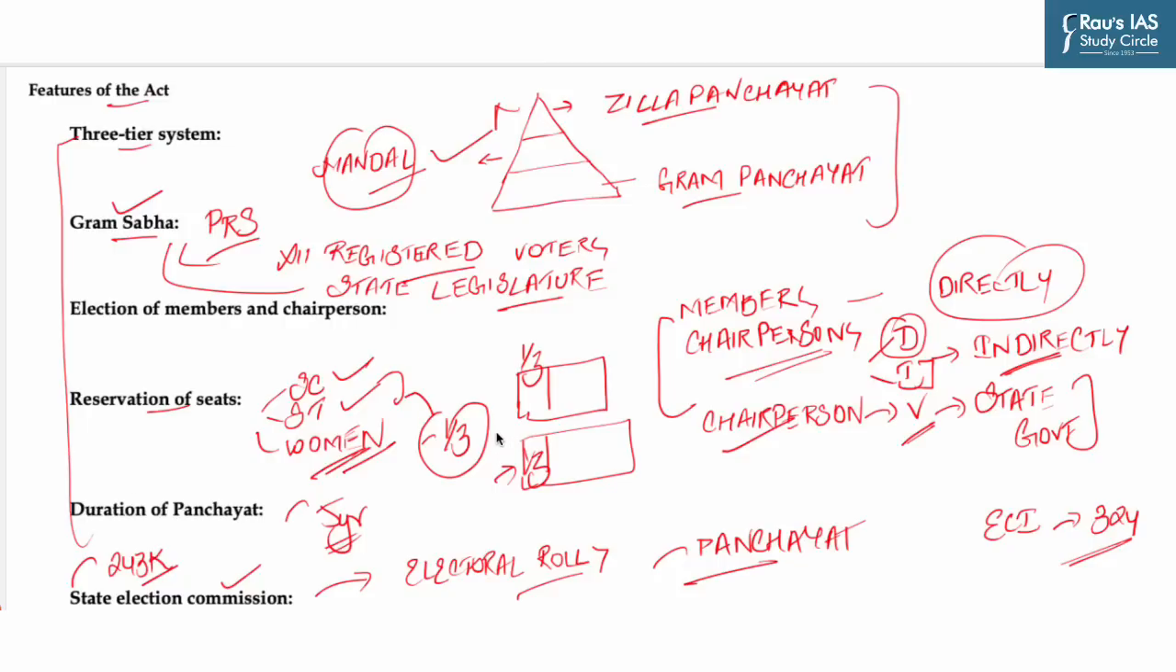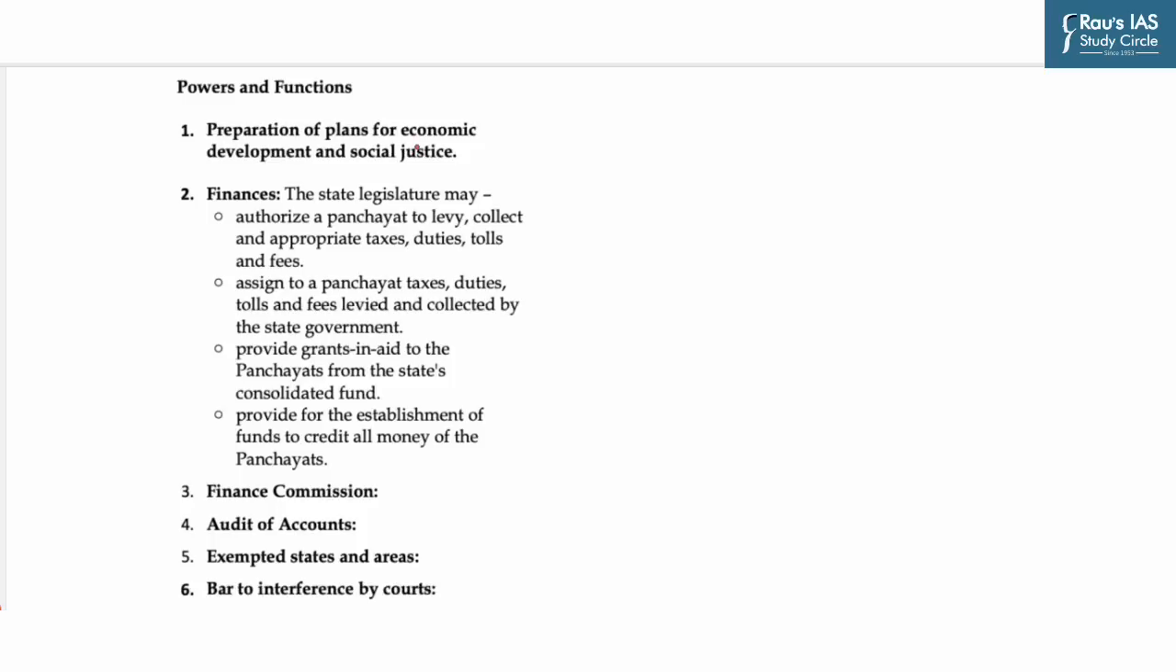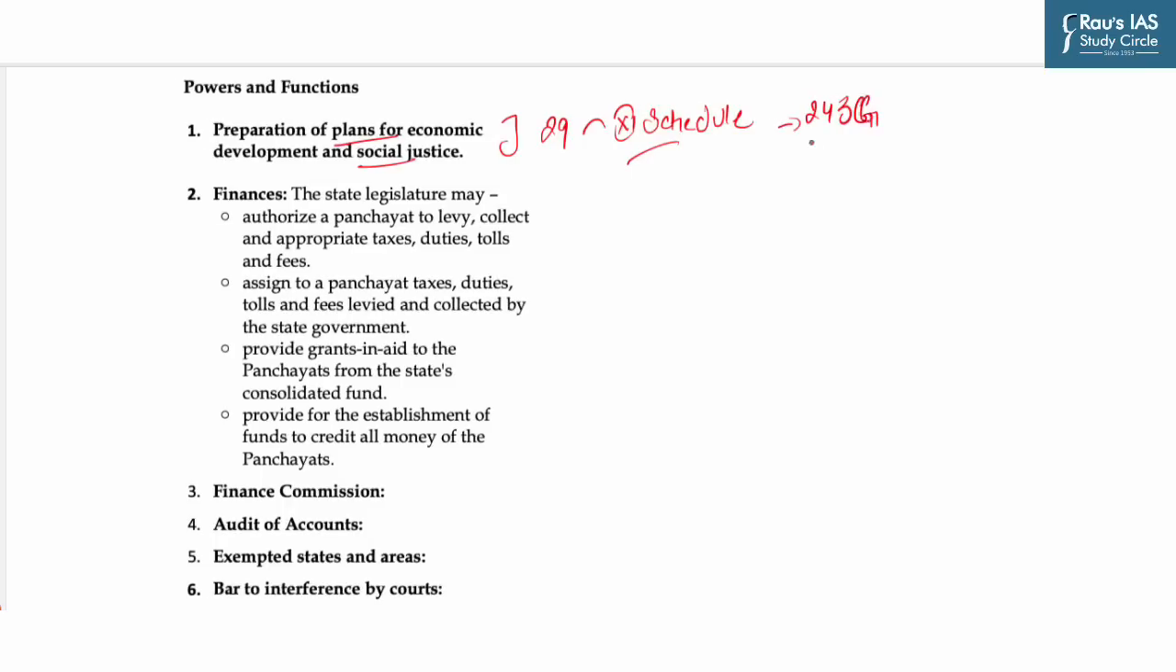Now let's see the major powers and functions. The Panchayat may be granted by the state legislature such authority and powers required for them to operate as institutions of self-government. The first in this is preparation of plans for economic development and social justice. And this involves 29 matters listed in the 11th Schedule. Now this comes under Article 243G.